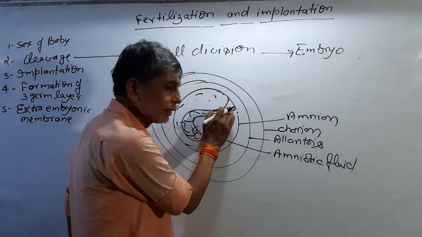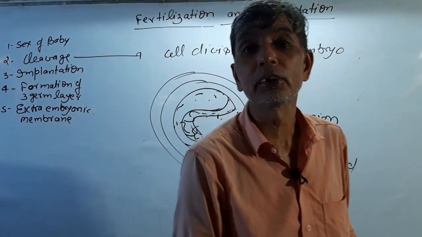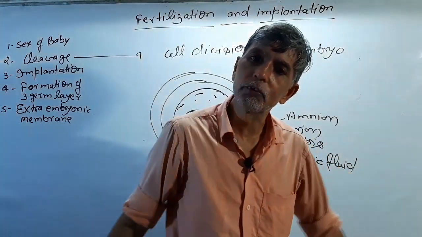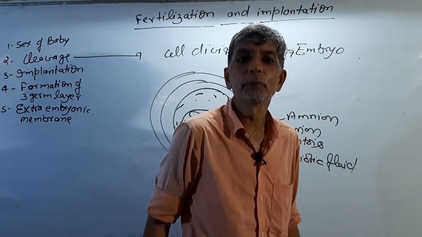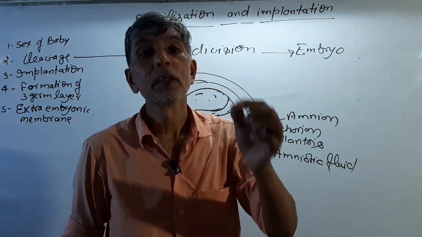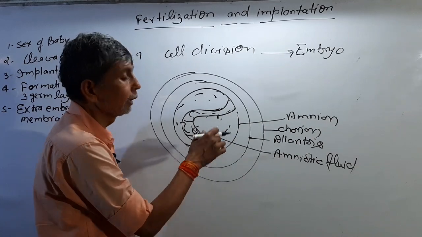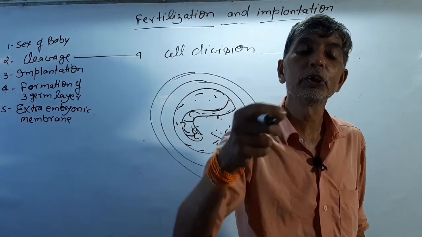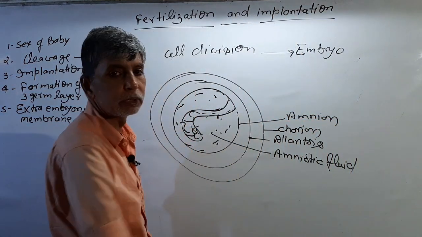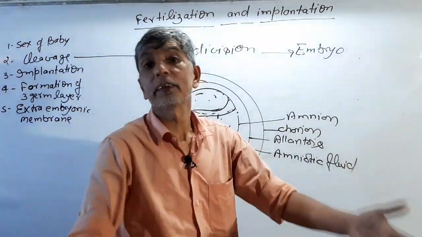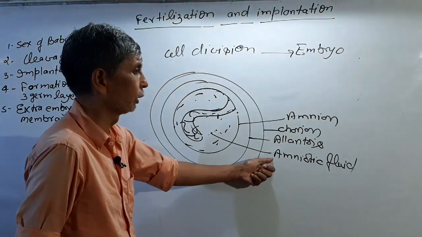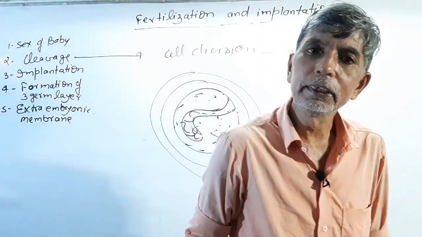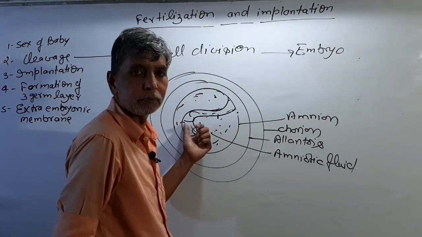and we can identify any disturbances or genetic disorder in the embryo with the help of amniotic fluid. That is called amniocentesis. This is a very important thing. Amniocentesis is the process by which we can identify any genetic disorder in human beings. We can also identify the sex of the child, male or female, with the help of amniocentesis. If the liquid is not present here, the embryo cannot survive. So the amniotic fluid is necessary for survival of the embryo.